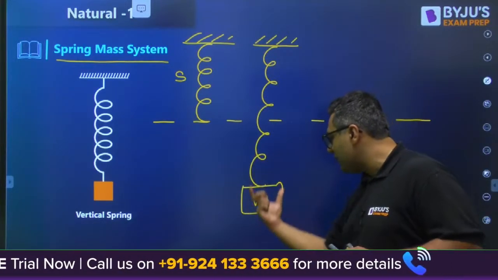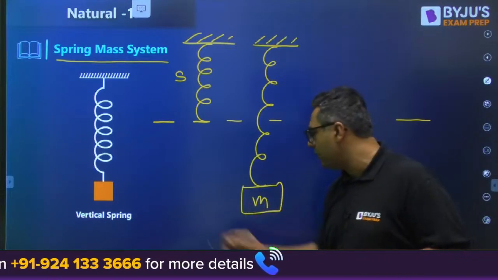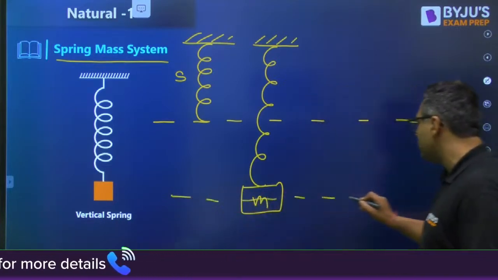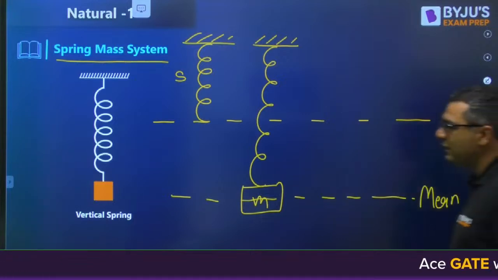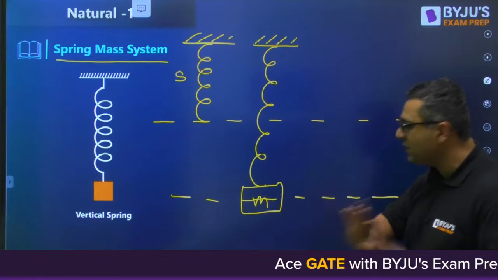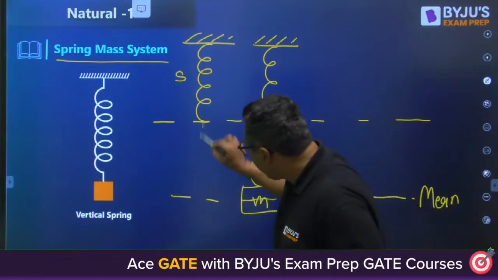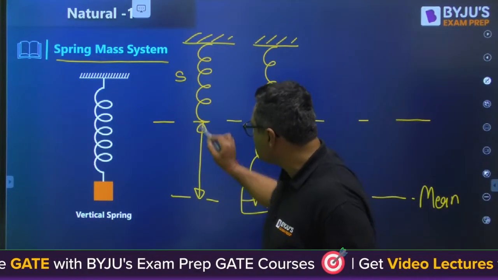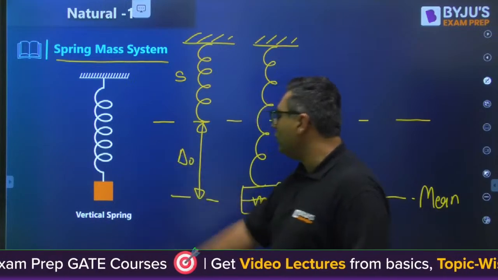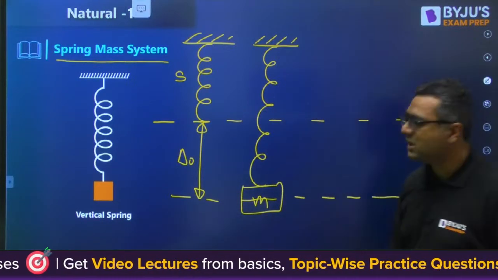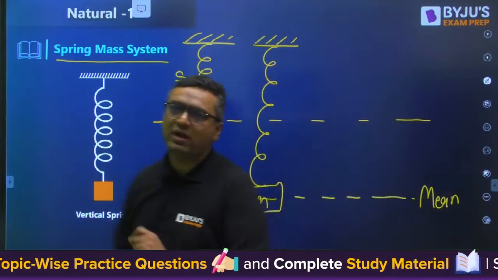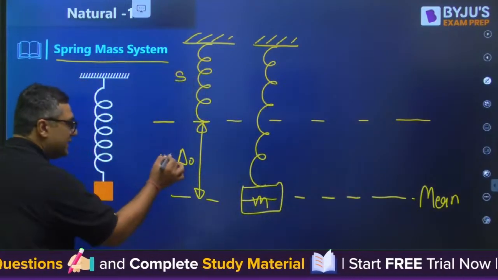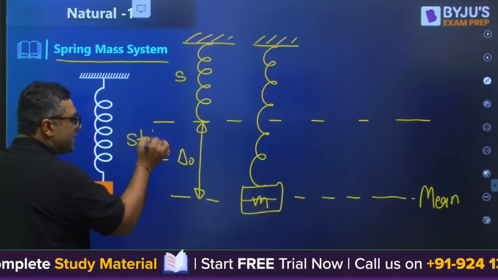After some time, the mass will come to equilibrium, and that position is related to equilibrium. We call it the mean position. Till this time, there is no vibration, and the mass is deviated by some distance, that is delta naught. So we can call this the static deflection of mass. We will be using this in the Rayleigh method of natural vibrations.